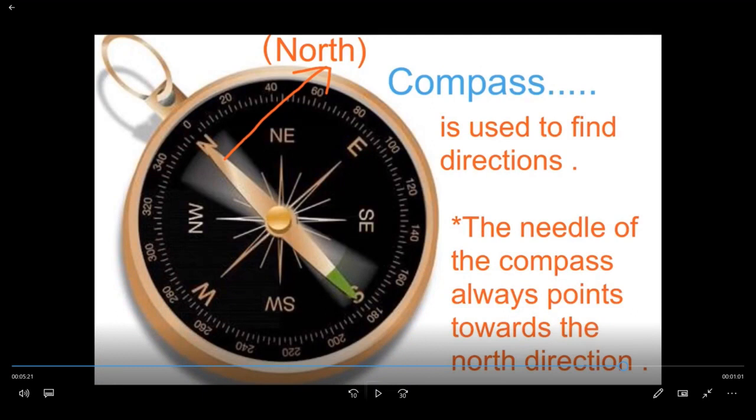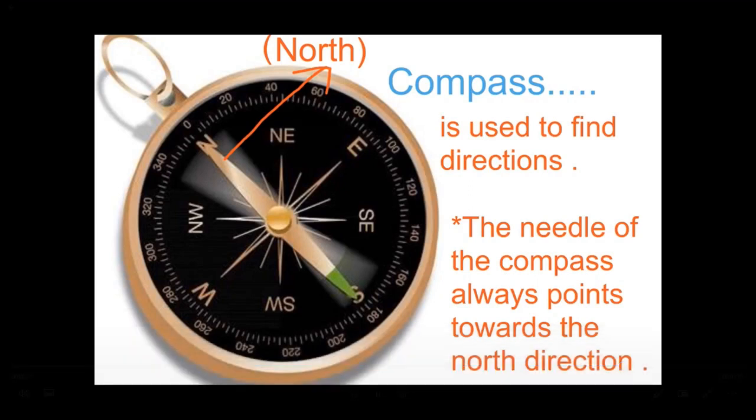You can see the image of a compass. This indicates the north. This line is known as the needle. Compass is used to find directions. The needle of the compass always points towards the north direction. Once more, compass is used for finding directions, and the needle of the compass always points towards the north direction.